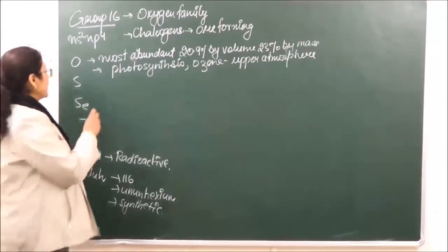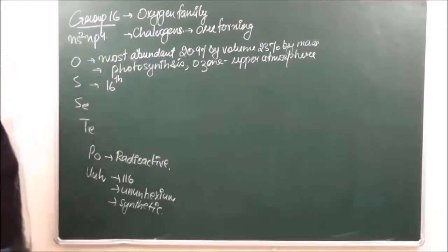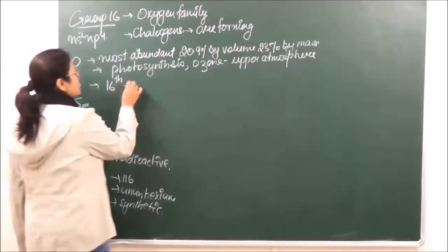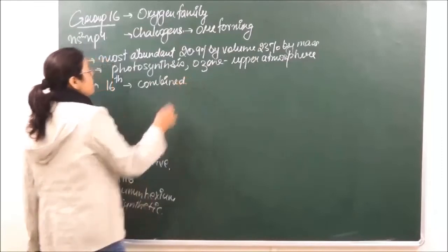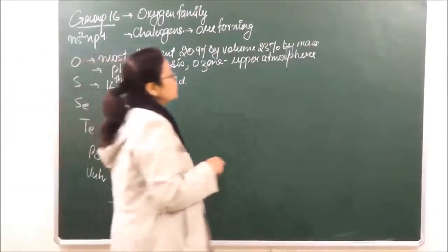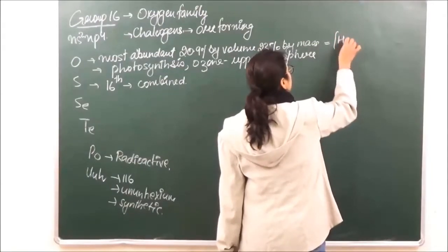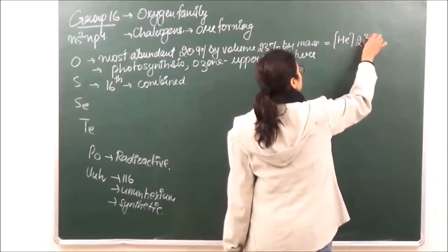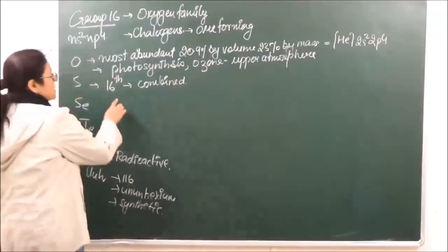Sulfur जो है, that is the 16th most abundant element of the atmosphere. ठीक है? It occurs mostly in the combined state. It does not occur free. It mostly occurs in the combined state. When we are doing the electronic configurations of all of these, let's go on to oxygen first. The electronic configuration of oxygen, that is going to be helium 2s2 2p4. ठीक है? फिर उसके बाद आ गया सल्फर.